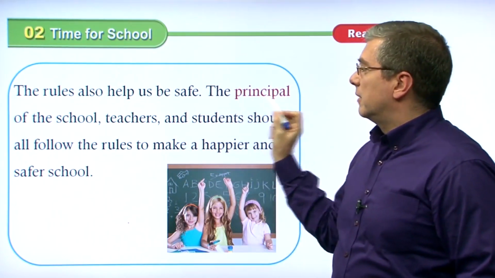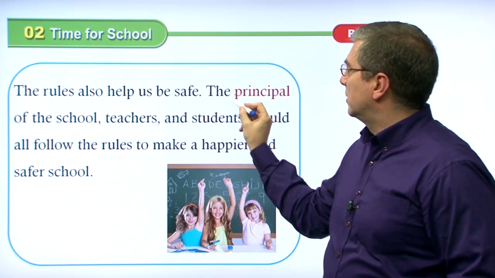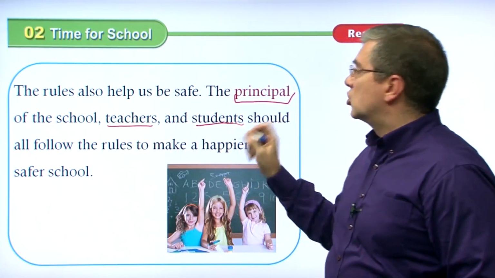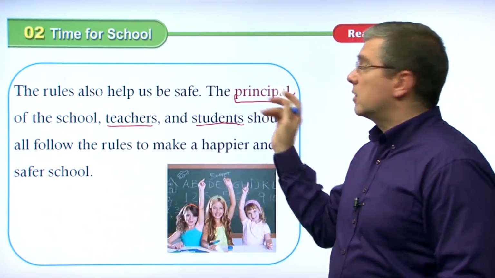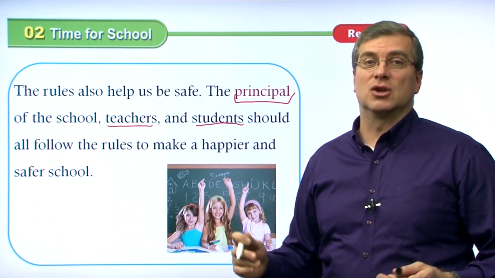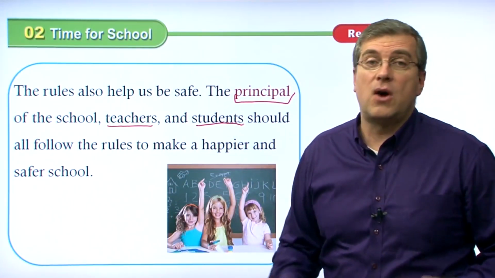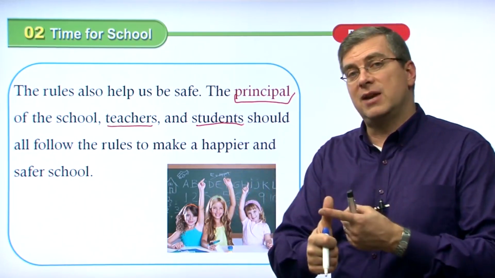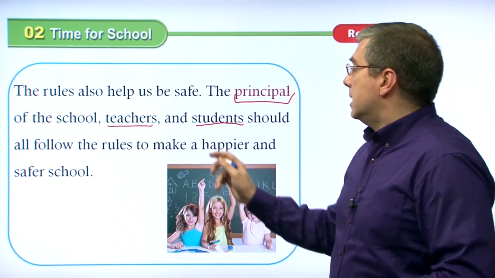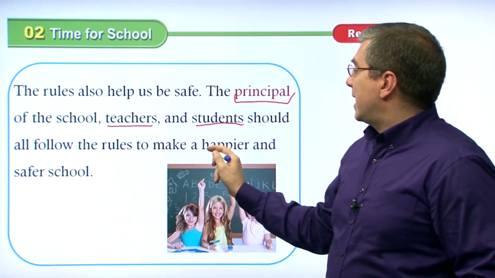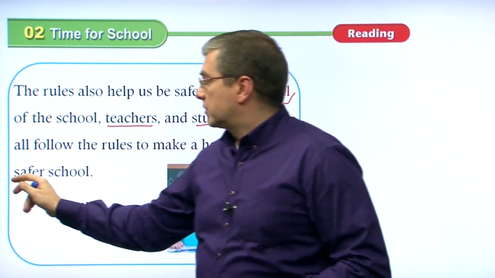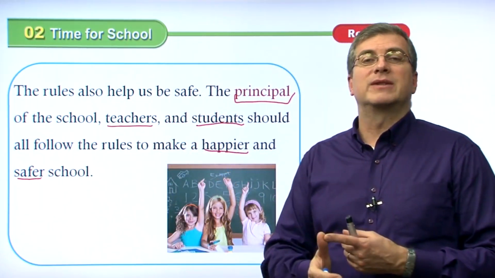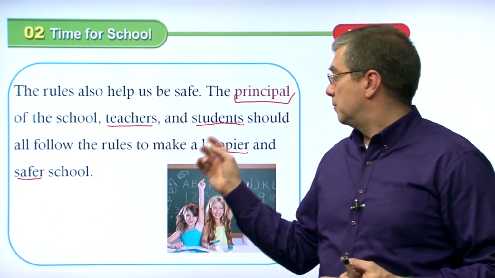The principal of the school, okay, the principal, the teachers, and the students should all follow rules. So even though the principal is like the head teacher, they're the boss, they still have to follow the rules too. Everybody follows the rules because you want to be safe and you want to be fair. We should follow the rules to make a happier and safer school. If we follow the rules and if we're fair to everybody, everybody's happy. If we're safe, then people are safe.